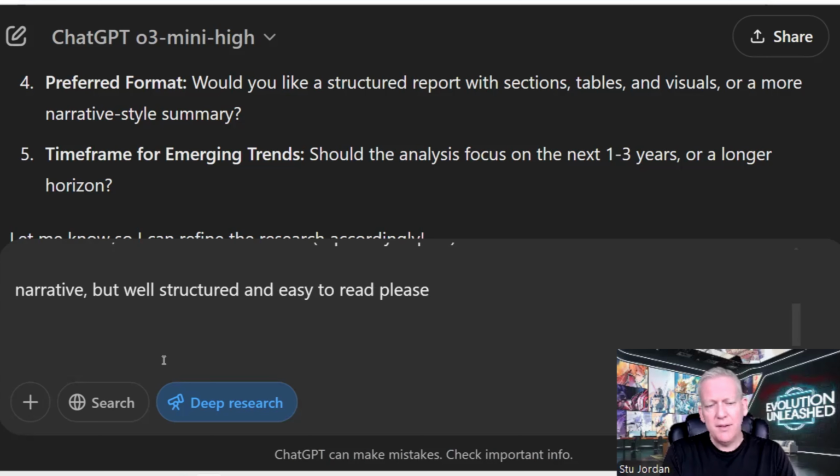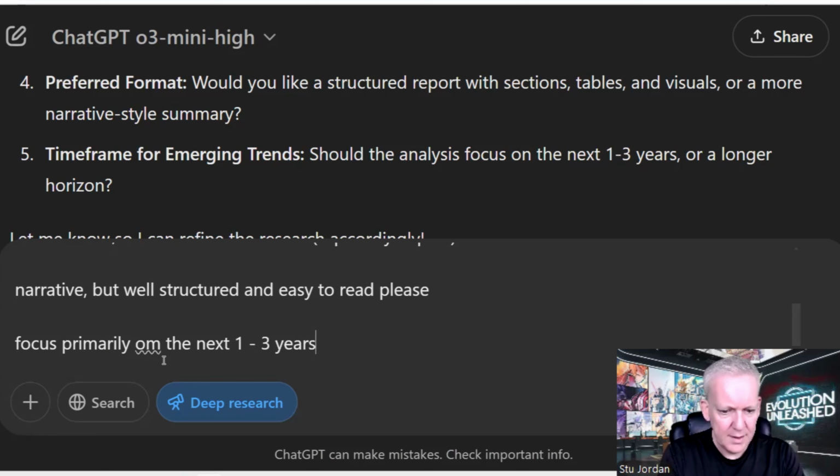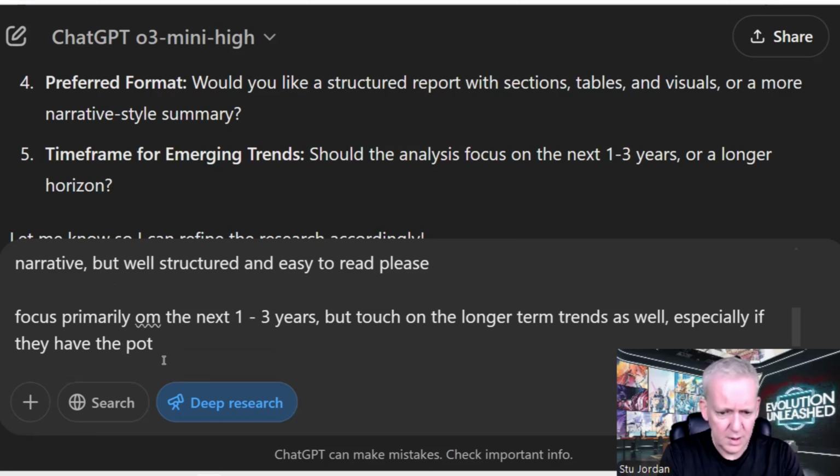And time frame. That's a good question and something I didn't put in. That's why these questions can be quite valuable. Should the analysis focus on the next 1 to 3 years or longer? So focus primarily on the next 1 to 3 years, because after that, things get a bit hairy, right? But touch on the longer term trends as well, especially if they have the potential to disrupt and or dominate the market.